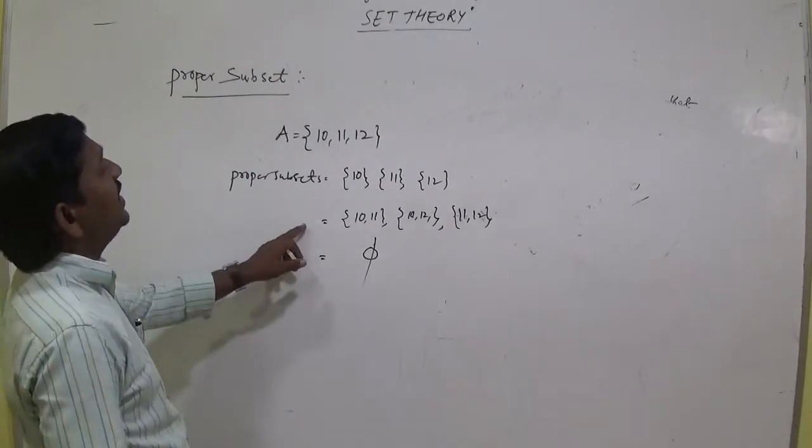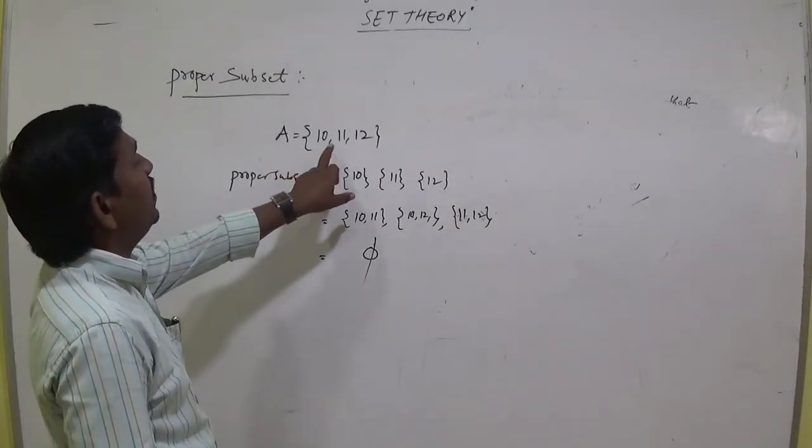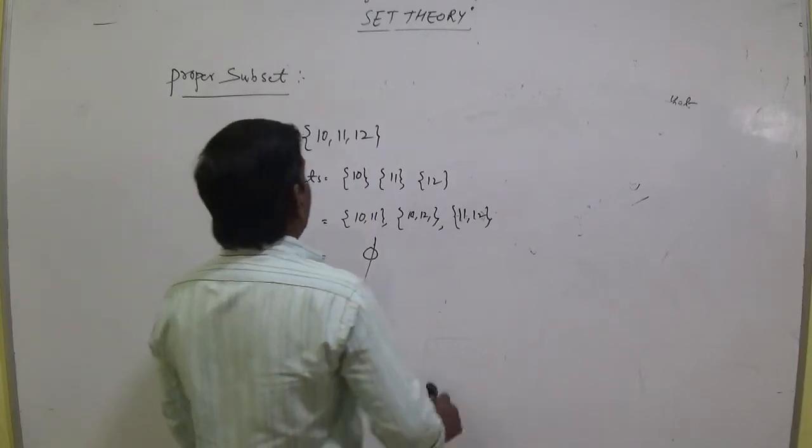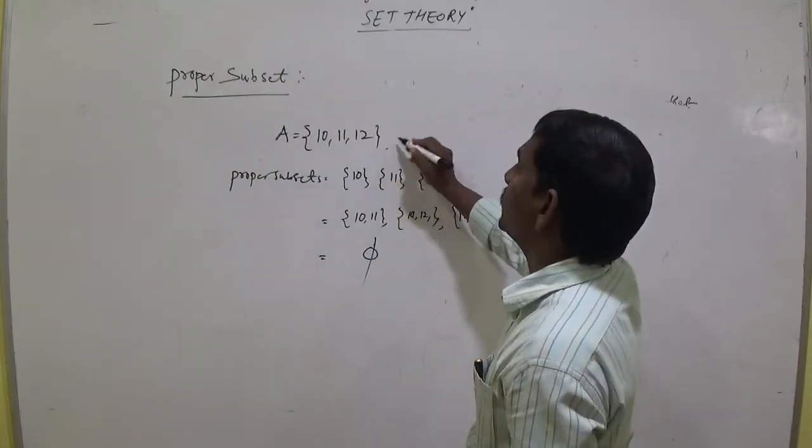We should not write the set A, set of 10, 11, 12. So why? Because we should not write the set.